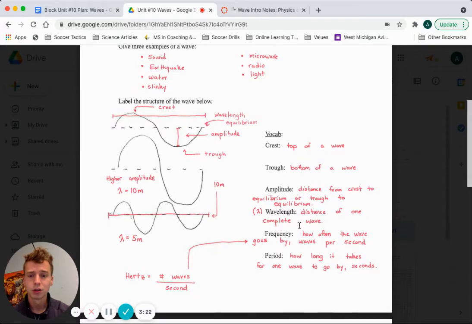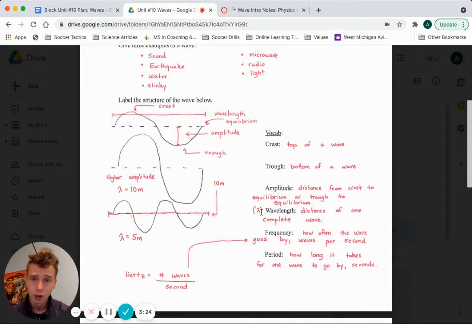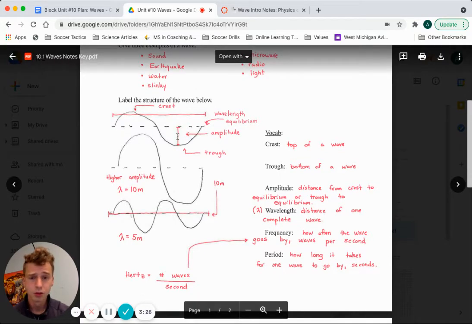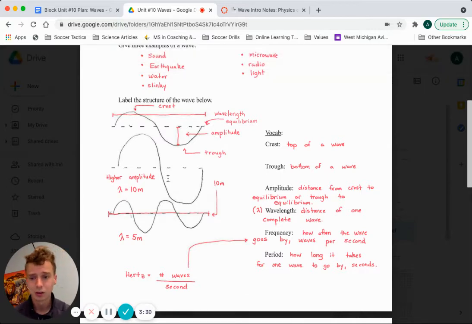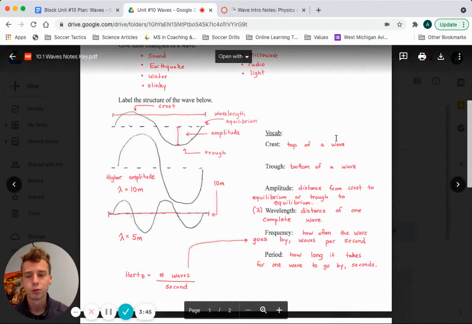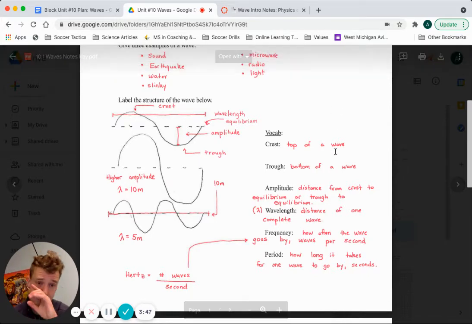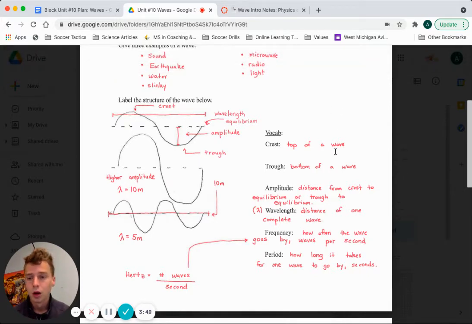But next, what is our general structure of a wave? So here I drew 3 different waves for you, and I think it's easy. Waves are simple, right? I mean, it just goes up and down, right? I mean, we don't have to overcomplicate a wave. But my 3 different examples I will talk through in a second. First, I thought it was important that we go through some vocab. So on the side here, I wrote some of those vocab terms that you need to know.